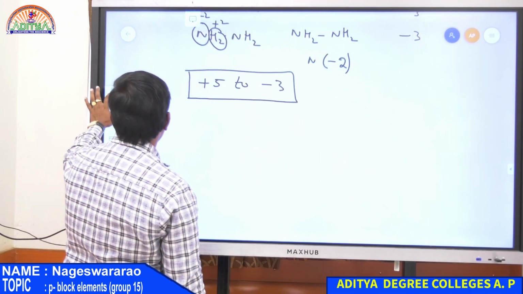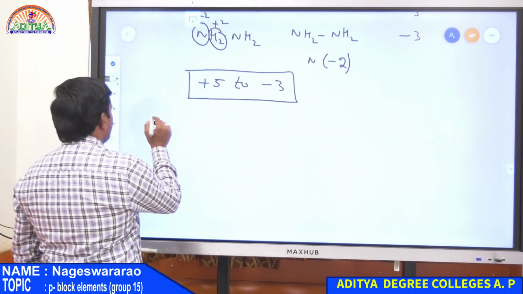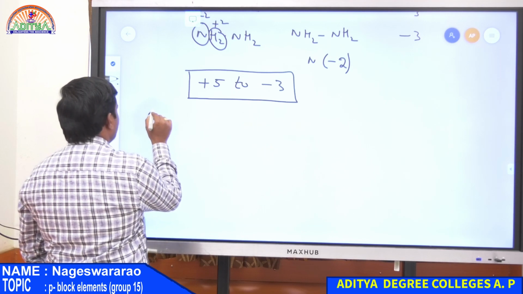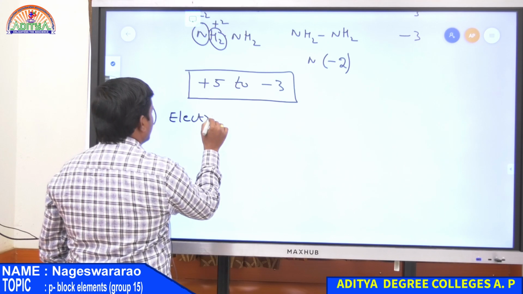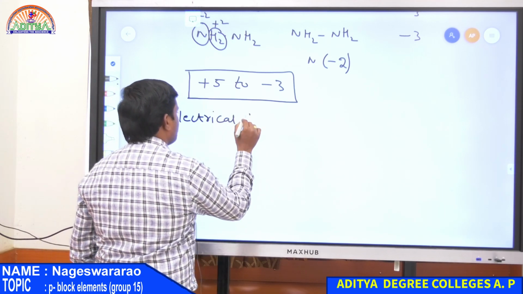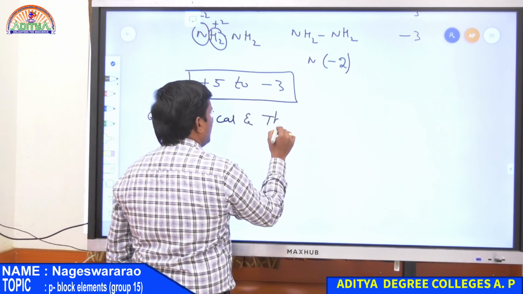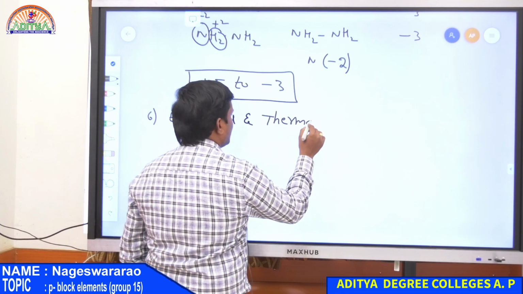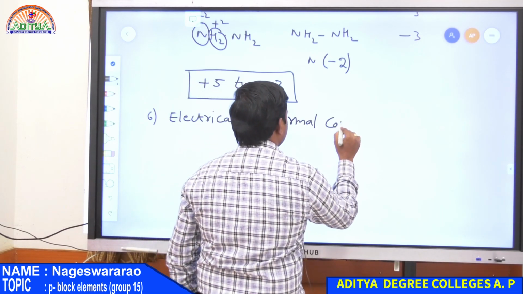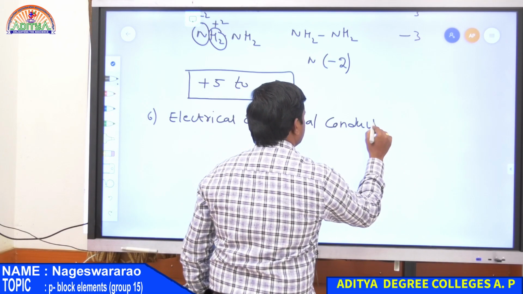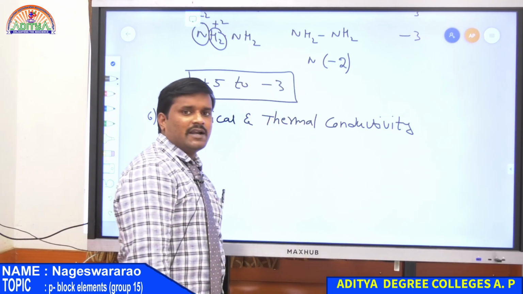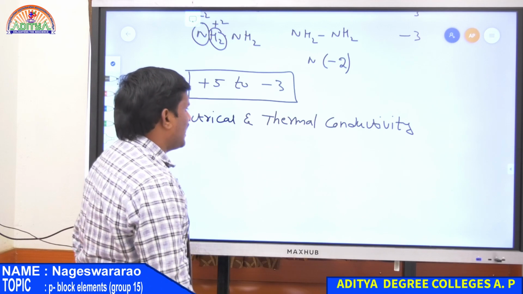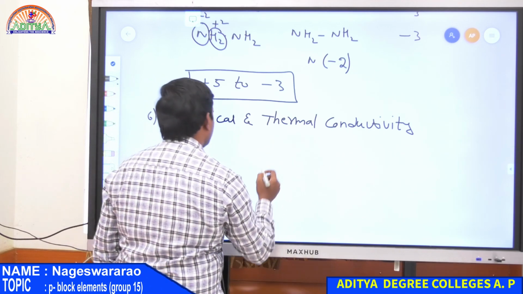Next property is electrical and thermal conductivity. Conductivity means carrying electricity or thermal heat energy.